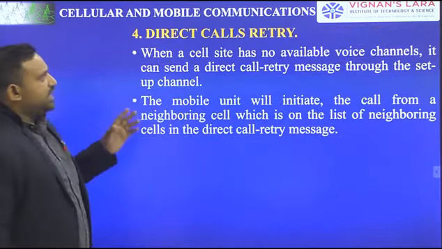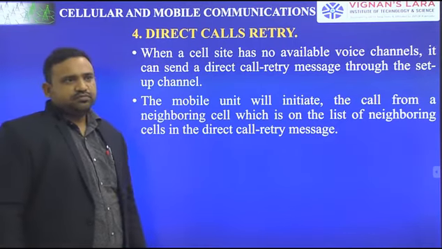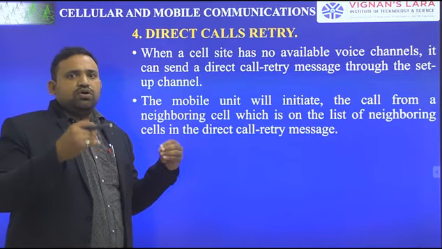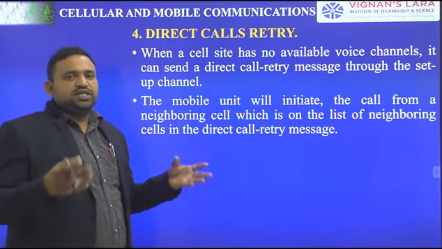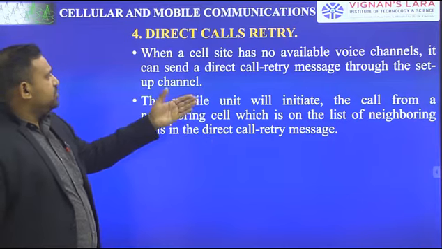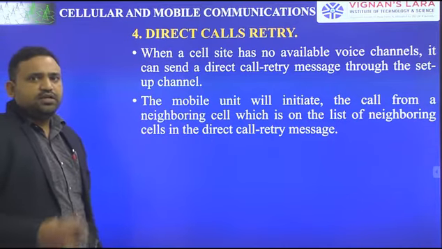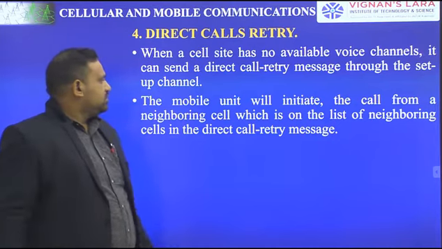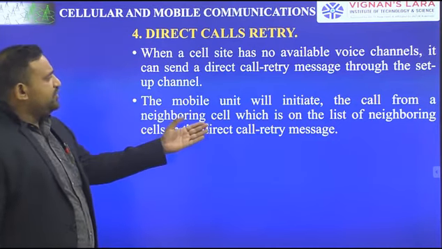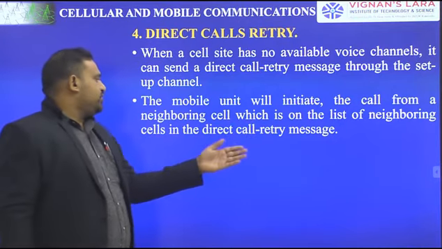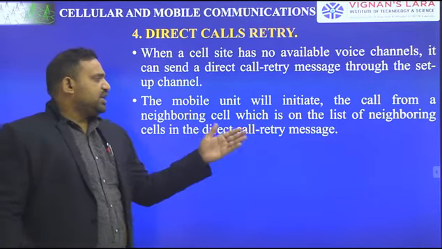Next one, direct call retry. This means when a cell site has no available voice channels, it can send a direct call retry message through a setup channel. The mobile unit can make a call again, retrying the call on its own. The mobile unit will initiate the call from a neighboring cell which is on the list of neighboring cells in the direct call retry message.